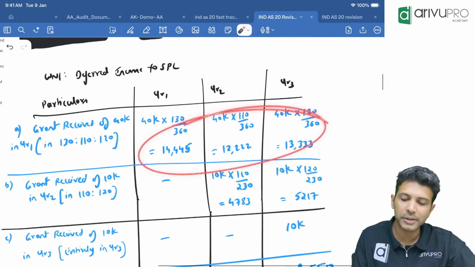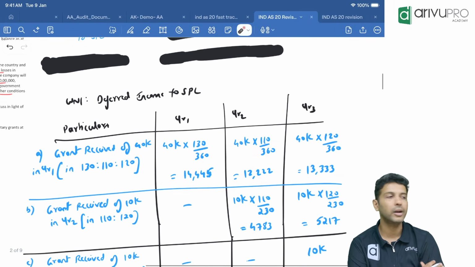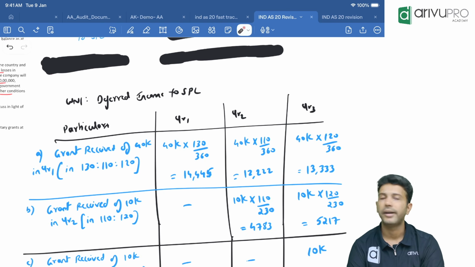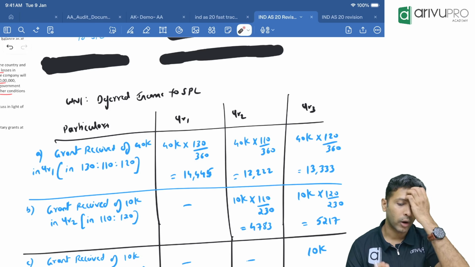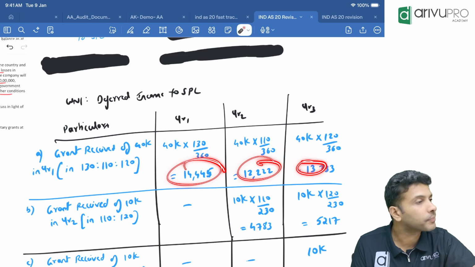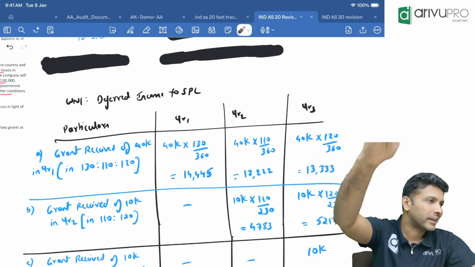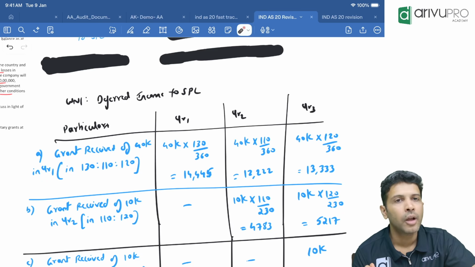Are we comfortable with the amount? Check the amount, if you want, you can calculate and confirm. Done. Everybody good? Correct? Okay. So this is the amount. Fine. First I'll do a full table, then I'll get to the entry. Leave the entry part. Okay.